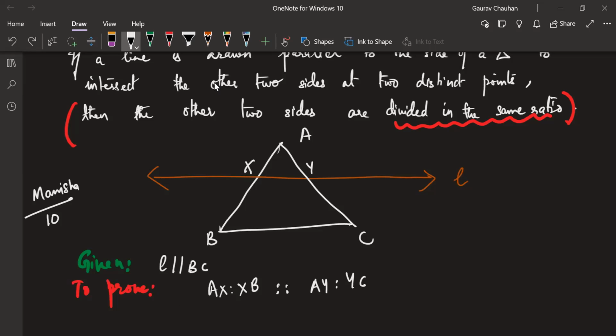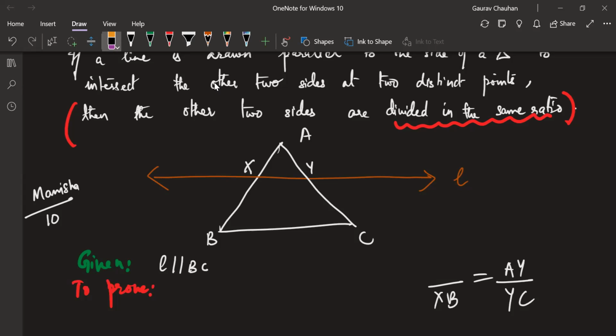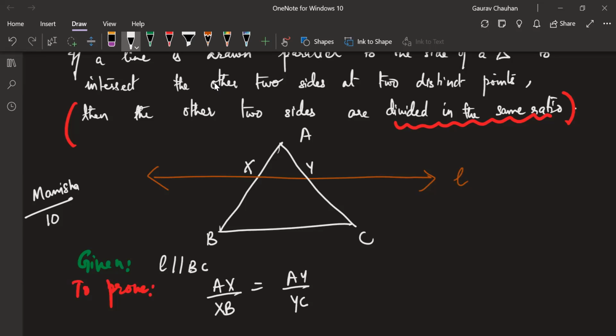We'll use the simplest way possible. What is the way to make it simpler? Yes, tell me, Manisha. AX by XB is equal to AY by YC. Okay, that's our to-prove statement. Take a minute to absorb what this means. AX by XB is equal to AY by YC. This will happen for sure if L is parallel to BC. That's what the whole thing is saying.